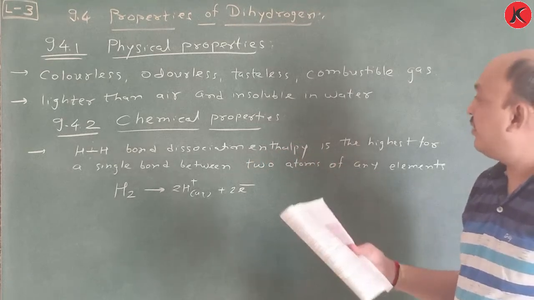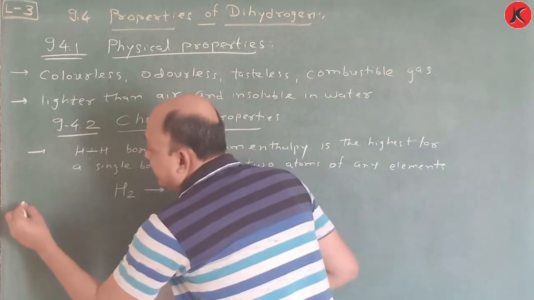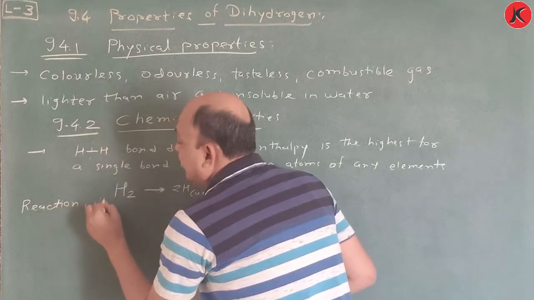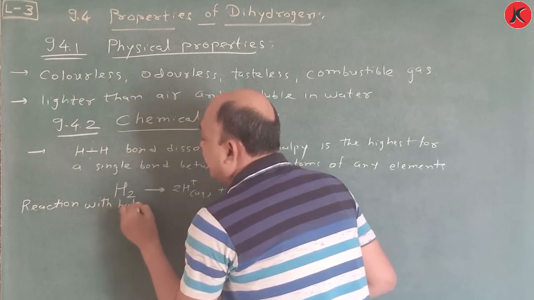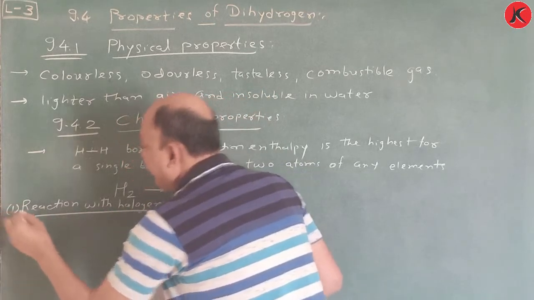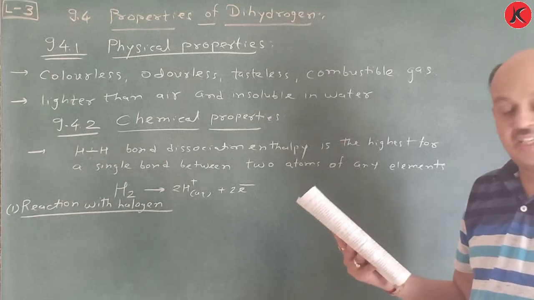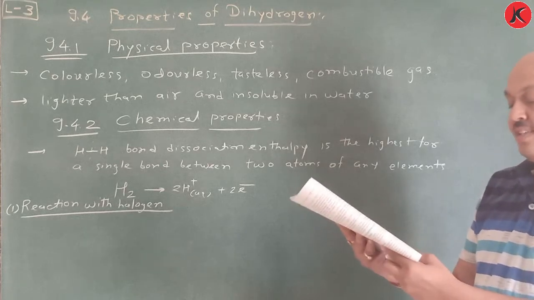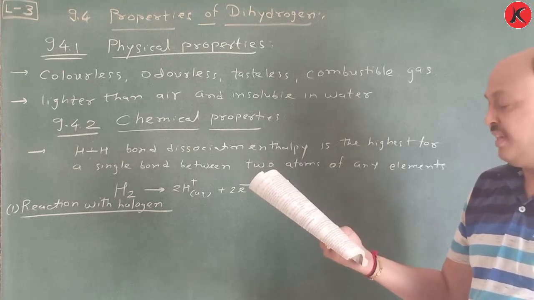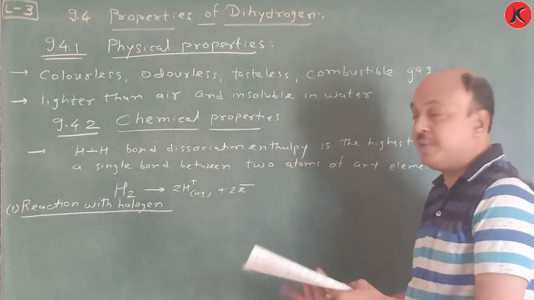So here we learn reactions one by one. First is reaction with halogen. Second is reaction with dioxygen. Third is reaction with dinitrogen. Fourth is reaction with metals. Fifth is reaction with metal ions and metal oxides, and reactions with organic compounds. So this is all about chemical properties.